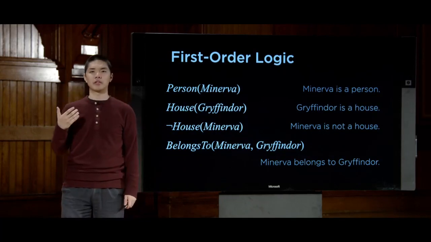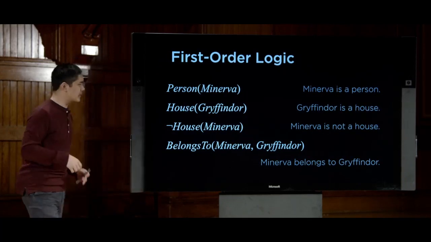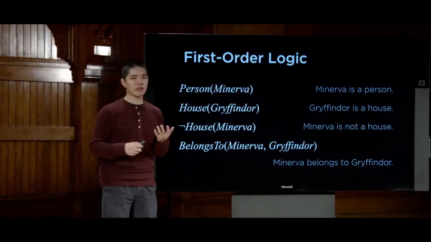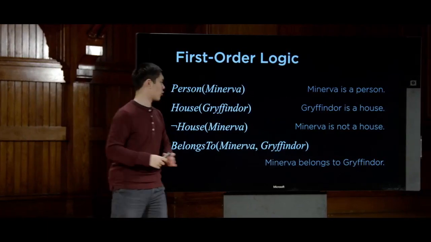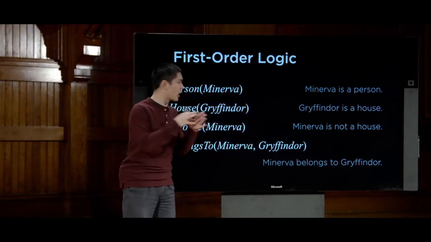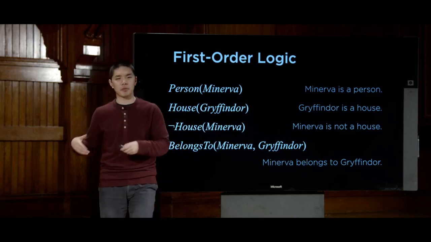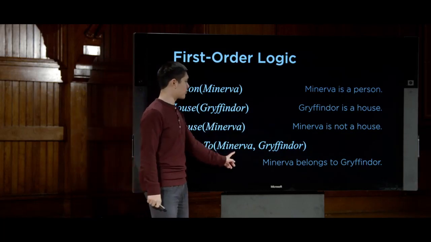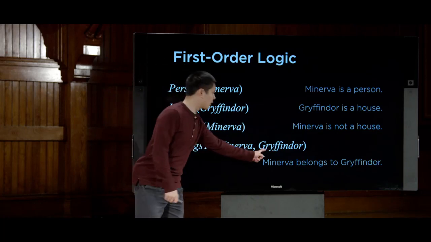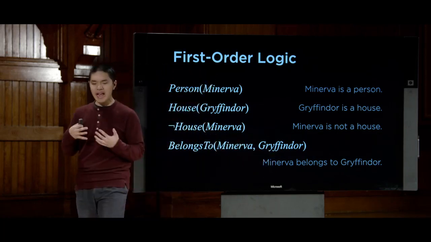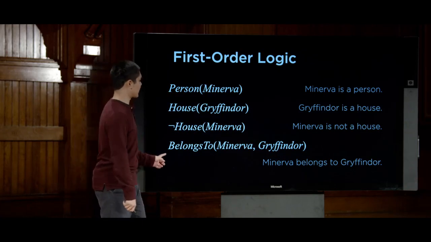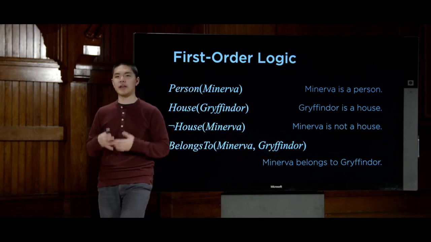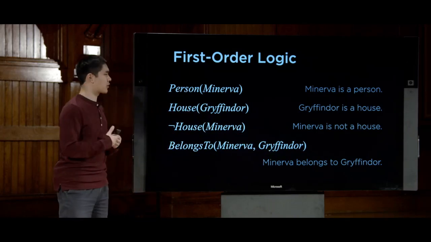to express the idea that Minerva belongs to Gryffindor. And so now here's the key difference, or one of the key differences, between this and propositional logic. In propositional logic, I needed 1 symbol for Minerva Gryffindor, and 1 symbol for Minerva Hufflepuff, and 1 symbol for all the other people's Gryffindor and Hufflepuff variables. In this case, I just need 1 symbol for each of my people, and 1 symbol for each of my houses. And then I can express as a predicate something like belongs to, and say belongs to Minerva Gryffindor to express the idea that Minerva belongs to Gryffindor house.